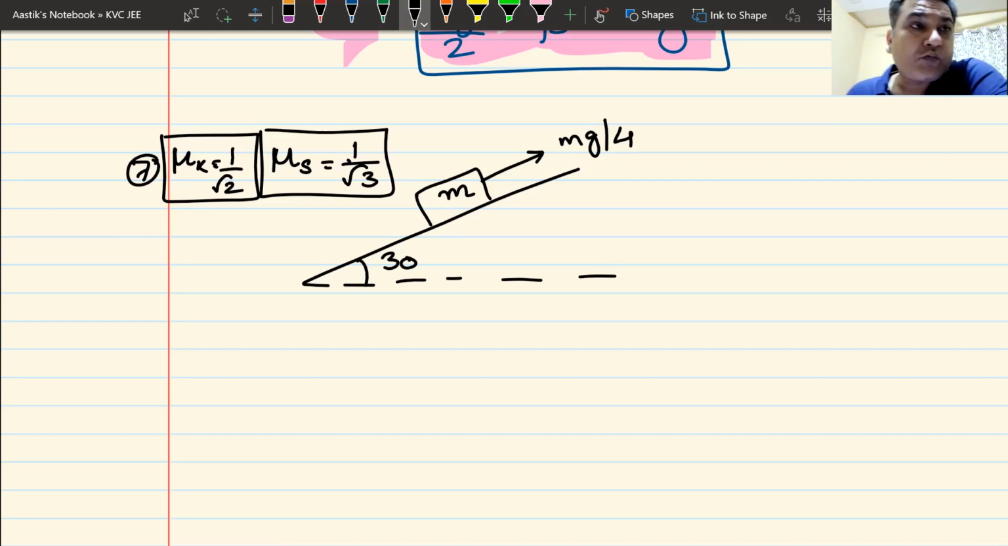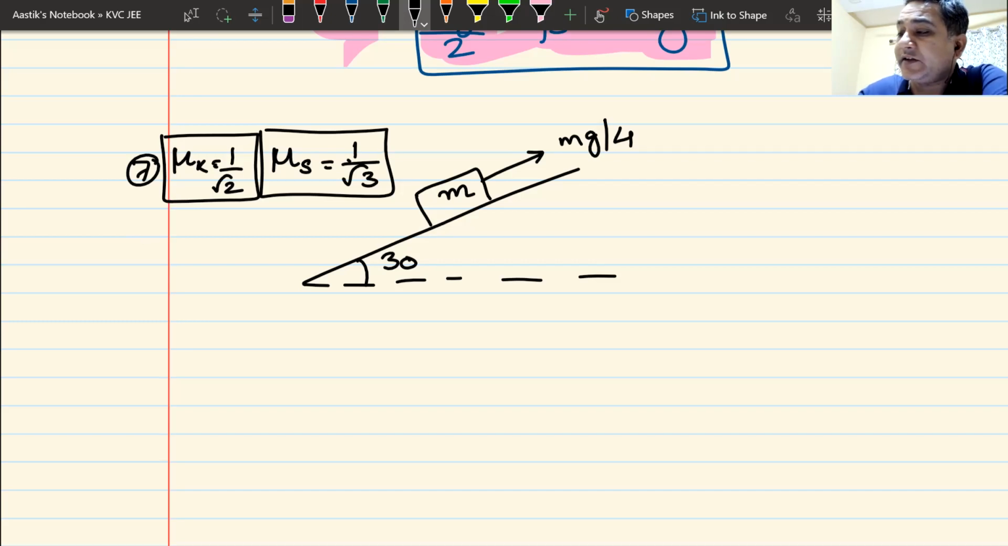So how do I find out whether the block moves or not? Now remember, one thing is always sure: if the block is moving, the value of friction is always known. If the block is moving,